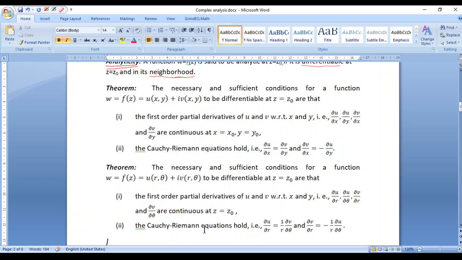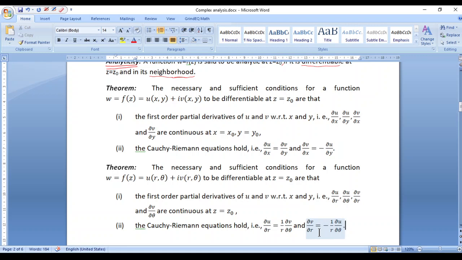And the second condition will give us the CR equations, instead of Cartesian form, in polar form. And the corresponding equations are ∂u/∂r = (1/r) ∂v/∂θ. So here we have to see that there is an extra term in the form 1/r. So ∂u/∂r = (1/r) ∂v/∂θ, and similarly ∂v/∂r = -(1/r) ∂u/∂θ. So these two equations together are called the CR equations in polar form.